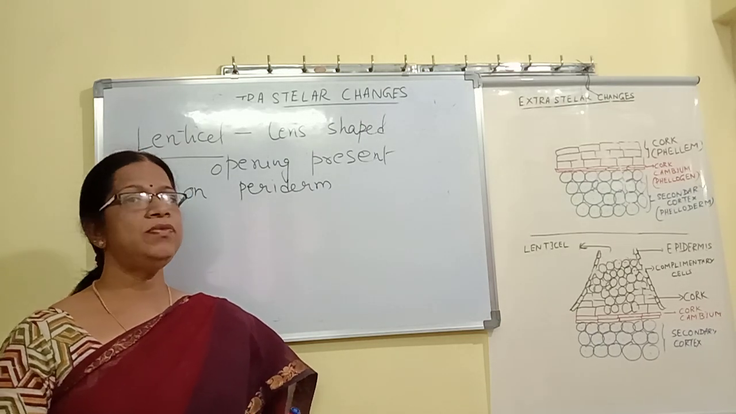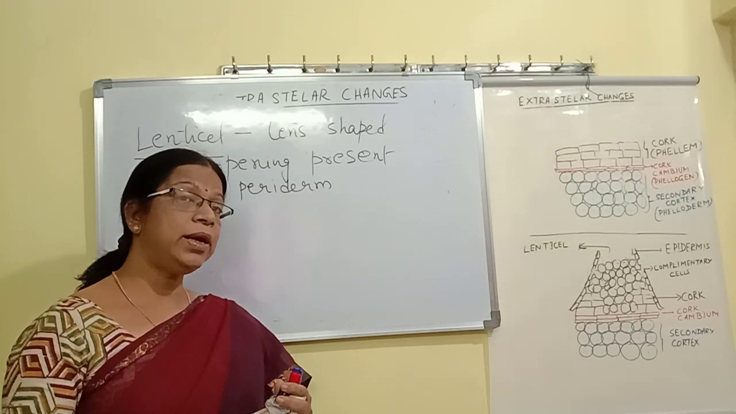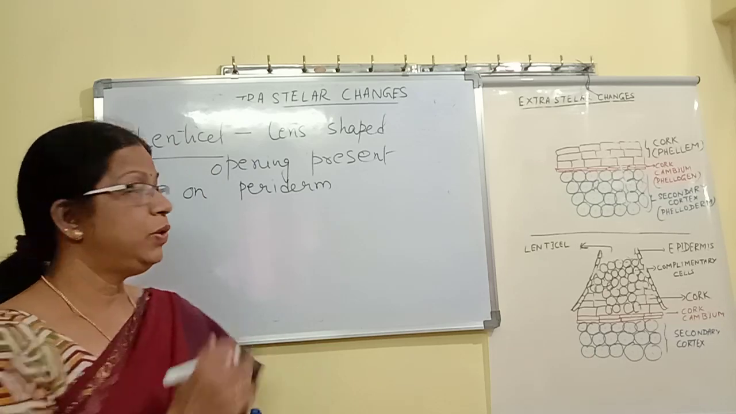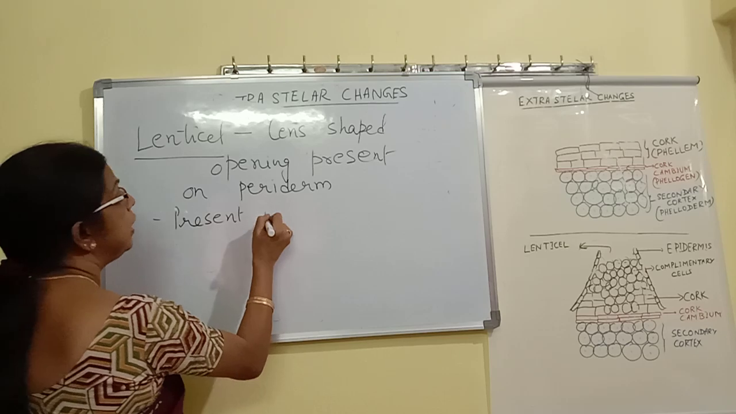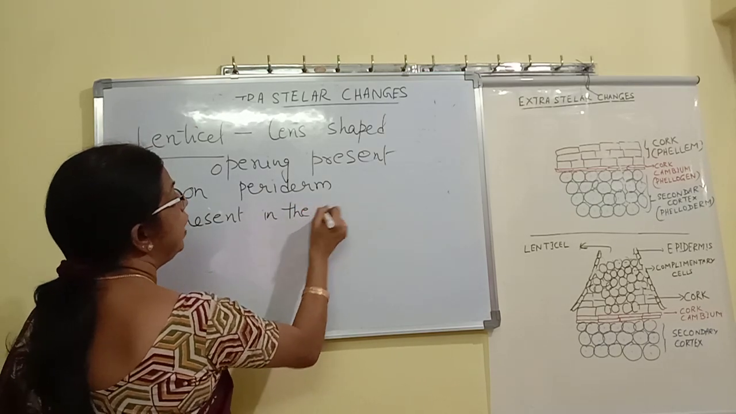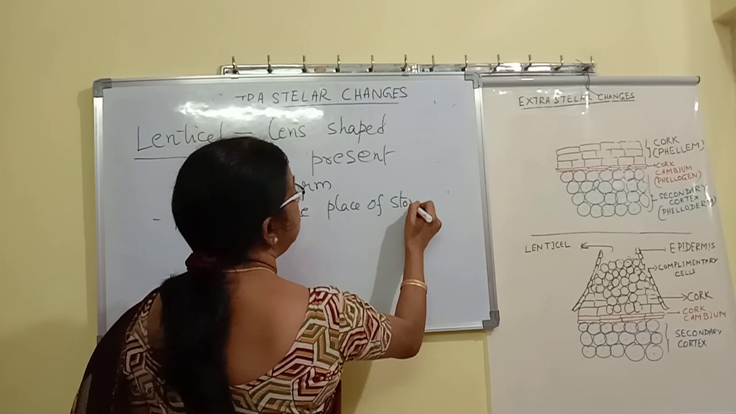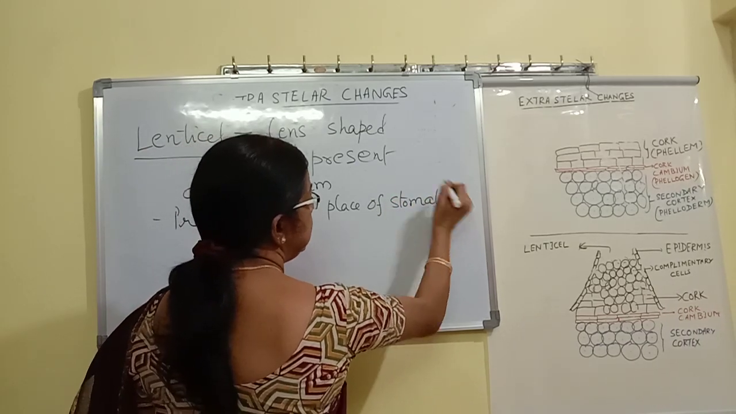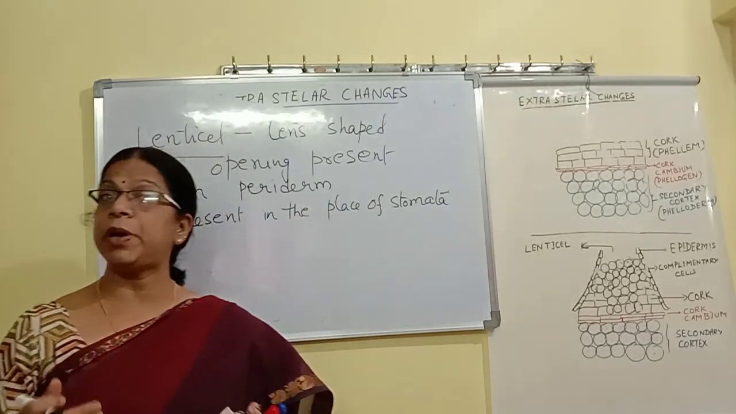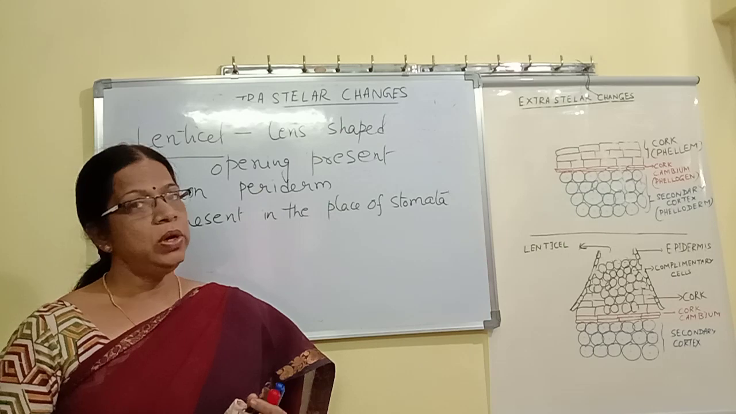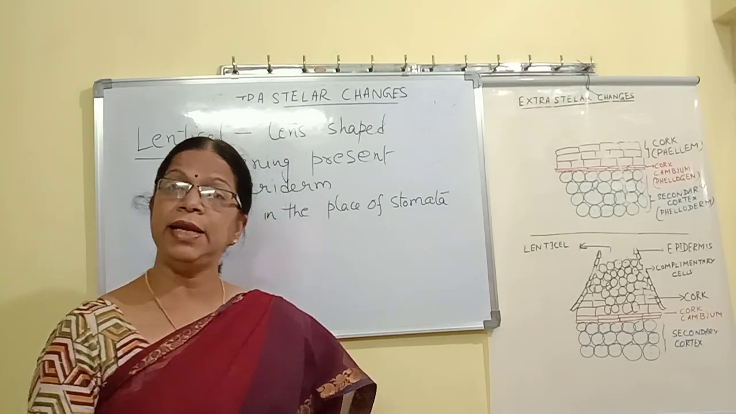So what is the use of this lens-shaped opening or lenticel? It is present in a place where already stomata are present. It is present in the place of stomata. Stomata, you know, are present in the primary structure. So in place of stomata, it is replaced by another structure called a lenticel.